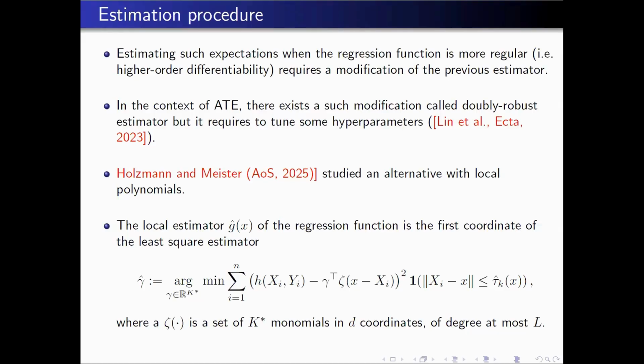If you consider the case L equal to 0, in fact, you recover the estimator that we already studied. So it's a kind of extension.